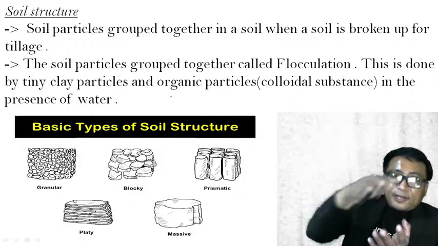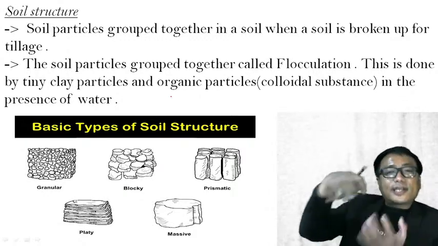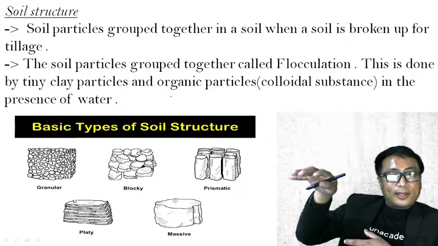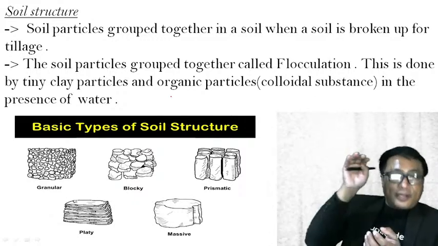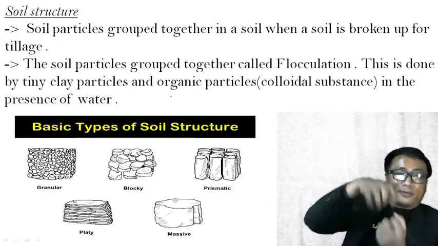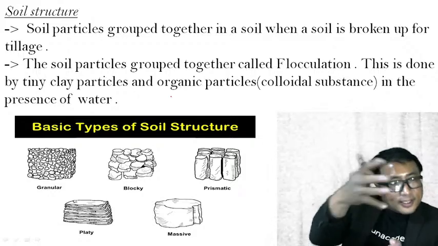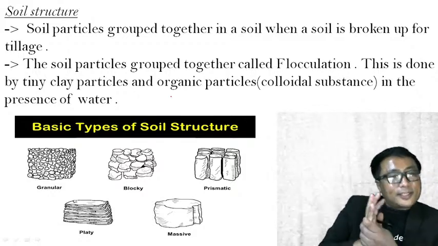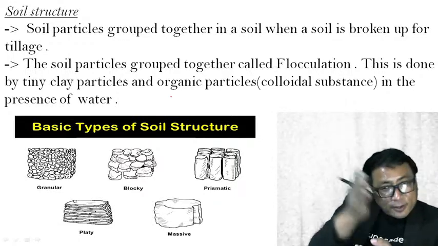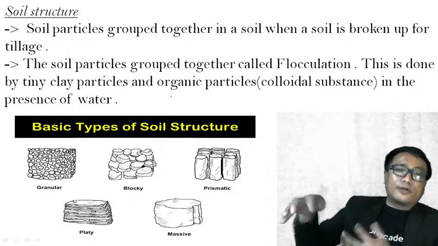Depending on the type of the soil, different structure results. If you take a spade or a shovel and dig the soil, it will come out. In what shape it is coming out, that is the structure of the soil. Clear? Depending on the nature of the soil, different shapes of the soil will come out.